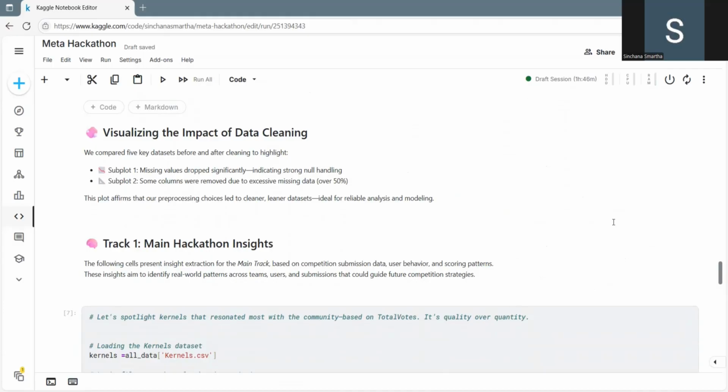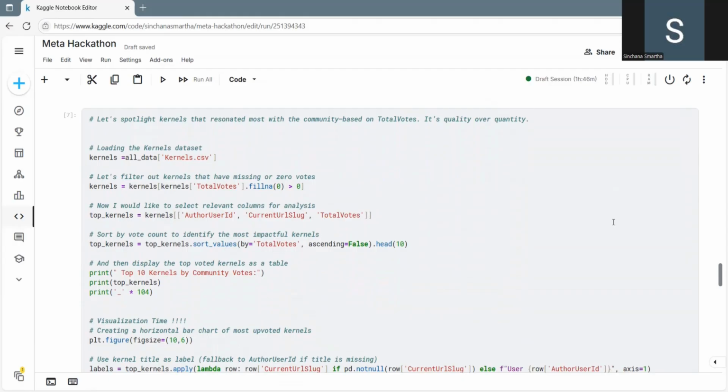Track 1, the main track, main hackathon insights. This track explores submission strategies, team size impact, overfitting behavior, and what makes a kernel go viral. My first insight: kernel engagement favors clarity over complexity. Using the kernel CSV, I analyzed the 10 most upvoted notebooks.